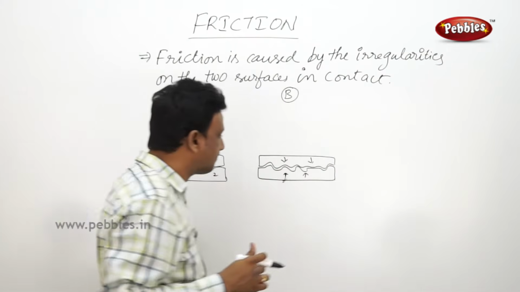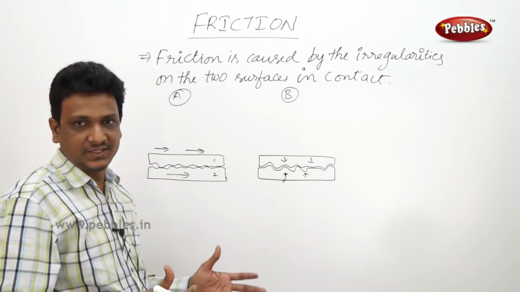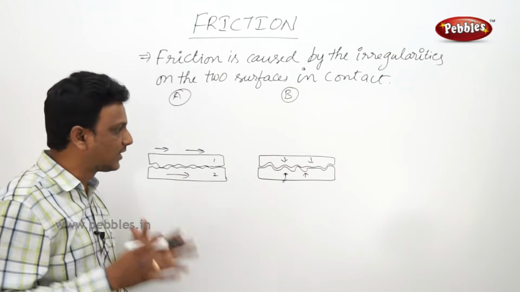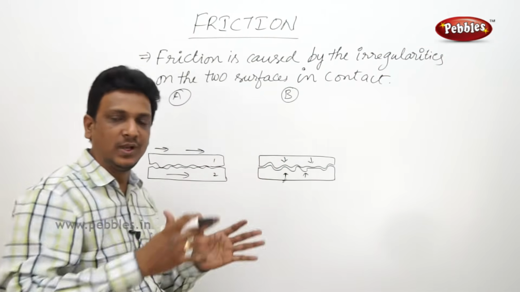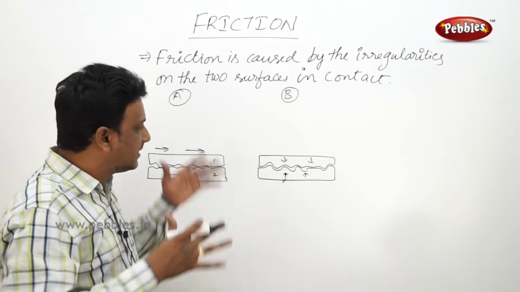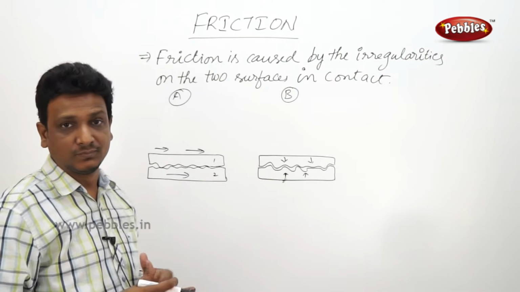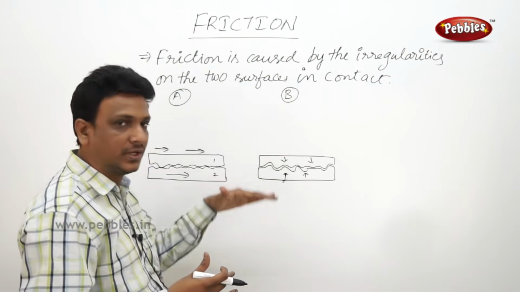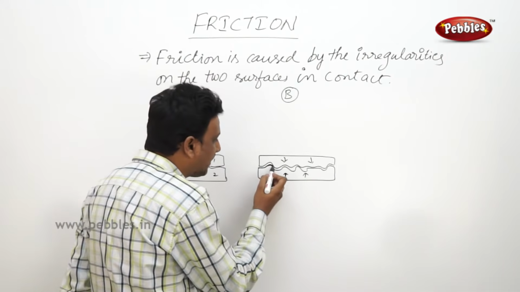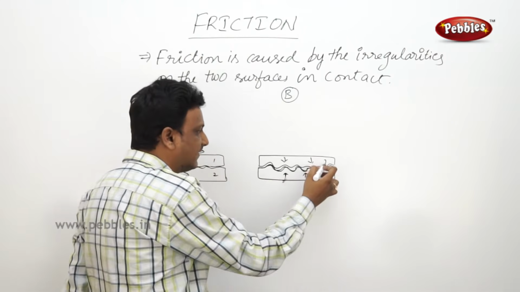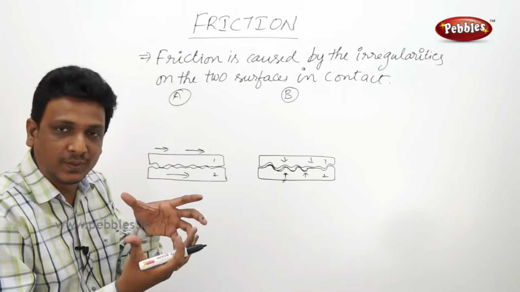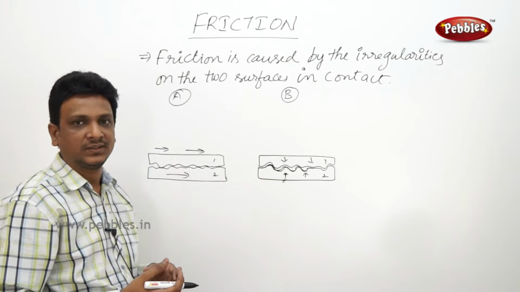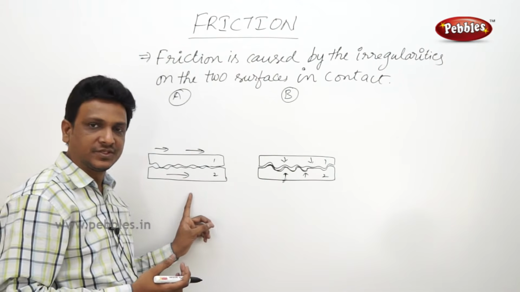In the second case, you keep one heavy weight on the floor or on the table. Then what happens? It is stationary. You left it like that. Then there is more chance and more time for the interlocking. Because of gravity, the heavy object is pulled down, so it can make proper interlocking with the second surface. The first and second surfaces get properly interlocked. So here is also friction, but there is some difference.